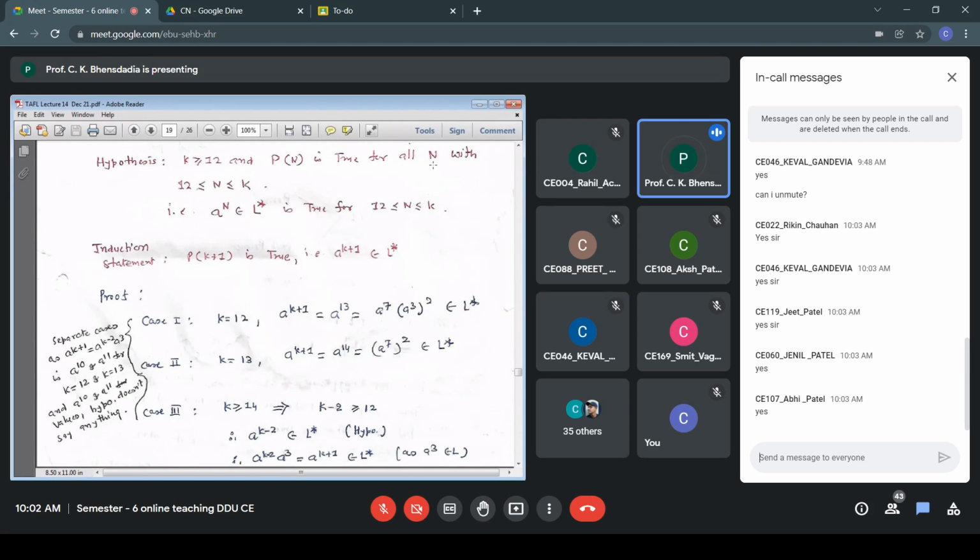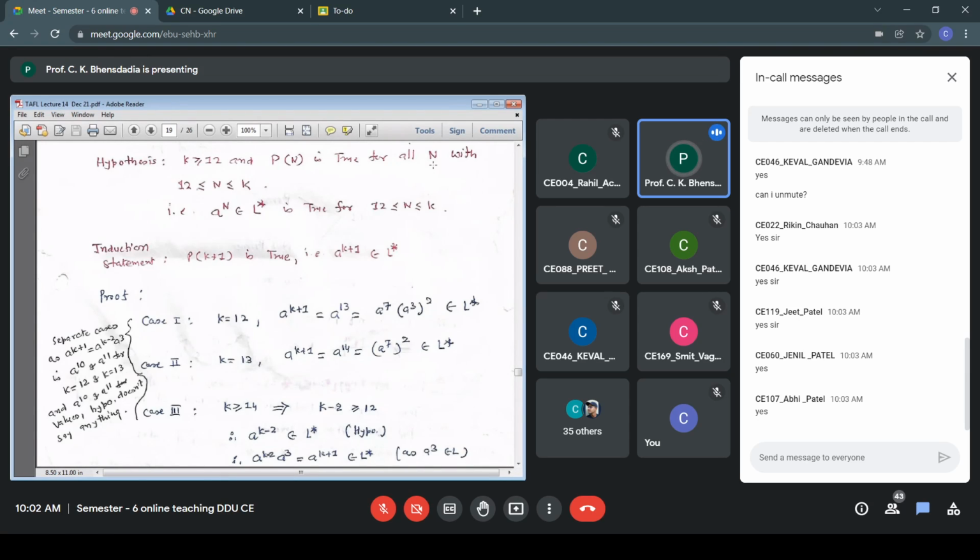When I put k equal to 12 in this A to the power k minus 2, I get the A to the 10 string, and when I put 13, I get the A to the power 11 string. Nothing is said about the presence of those strings in L star.